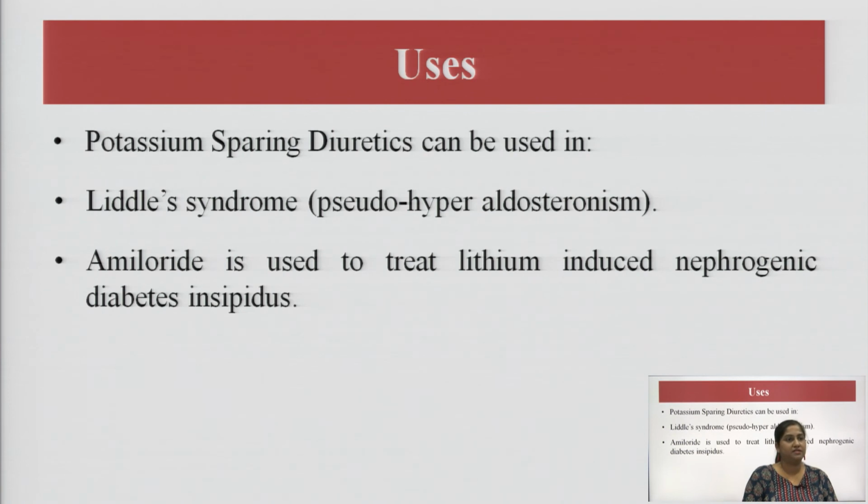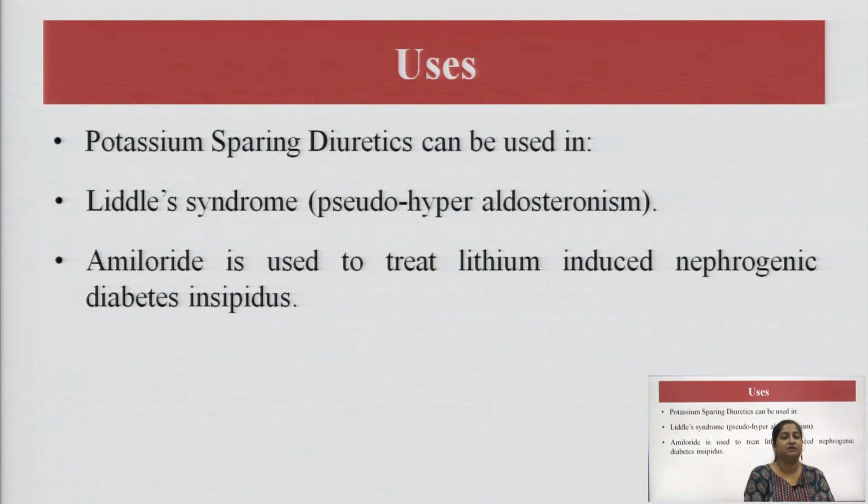What are the uses here? Potassium sparing diuretics are used in Liddle's syndrome, also called pseudohyperaldosteronism.